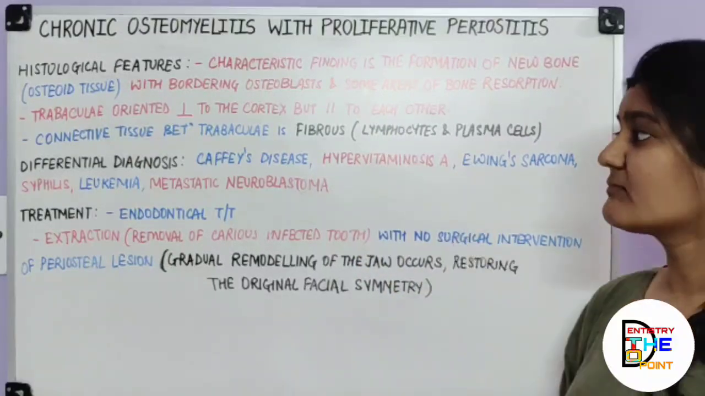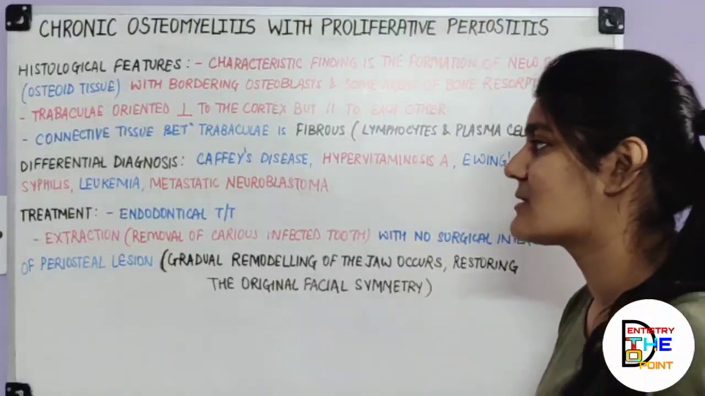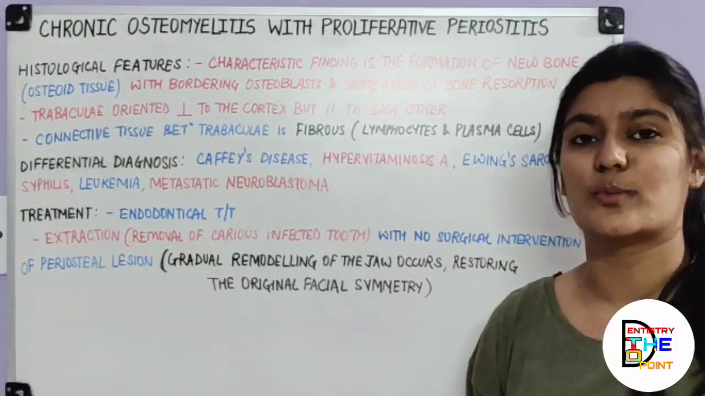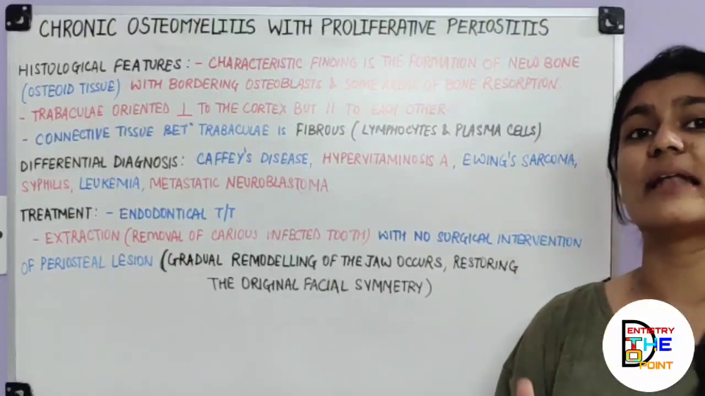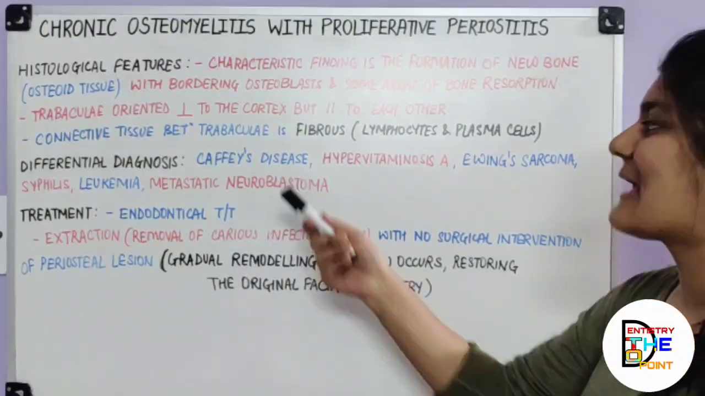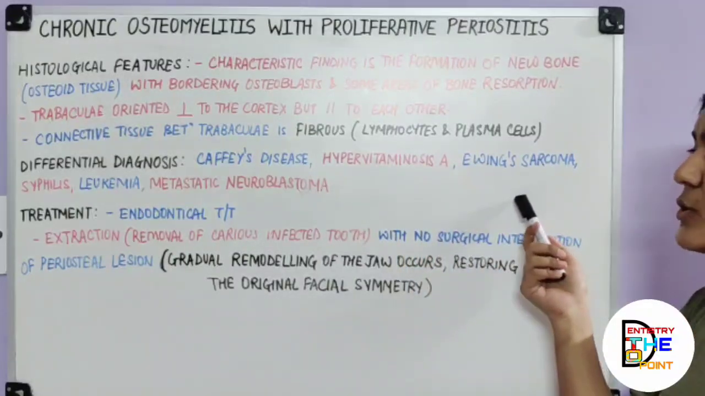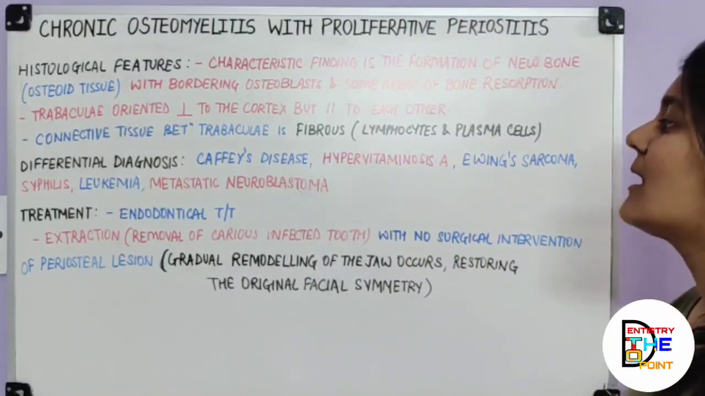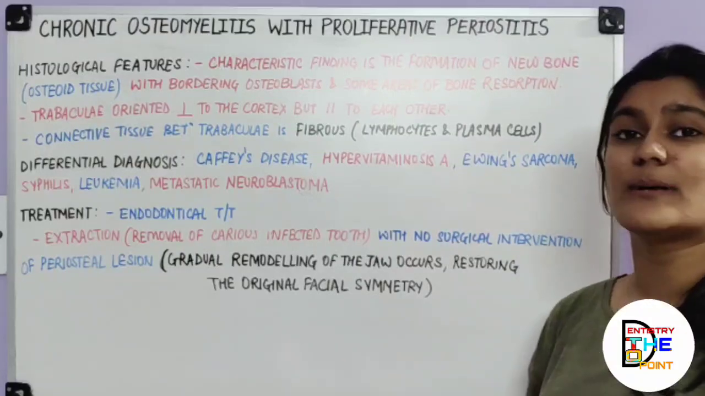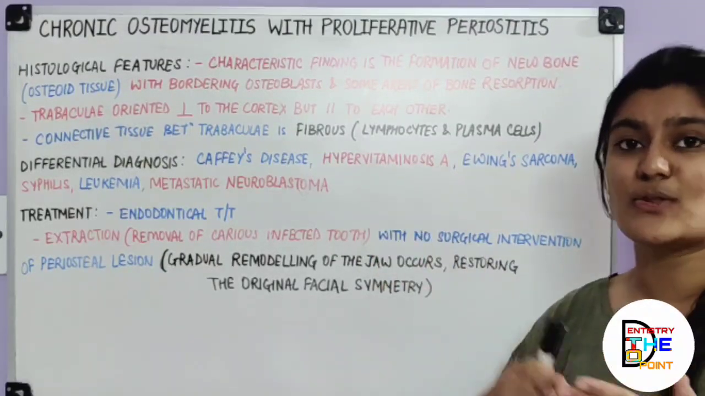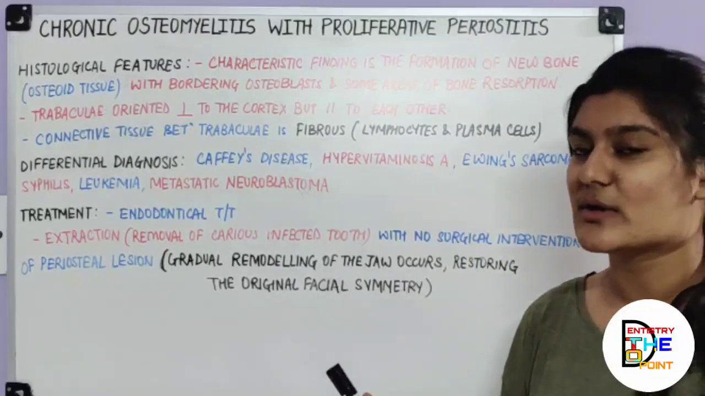Talking about the differential diagnosis, since this is not the only disease where there is cortical duplication or new bone formation, there are other diseases also like Caffey's disease, hypervitaminosis A, Ewing sarcoma, syphilis, leukemia, metastasis, neuroblastoma, and even normal fracture callus formation. So these have to be differentiated and the diagnosis has to be made accurately.